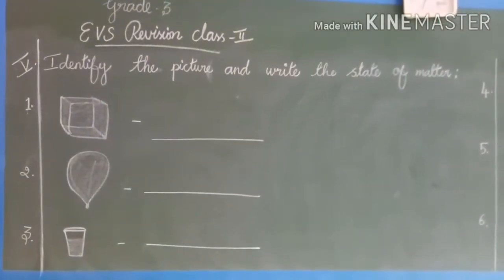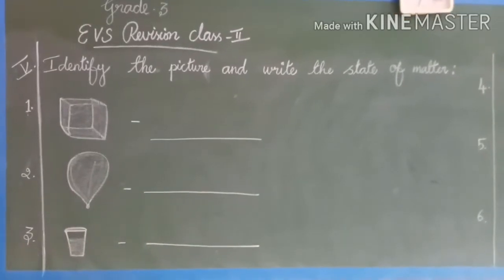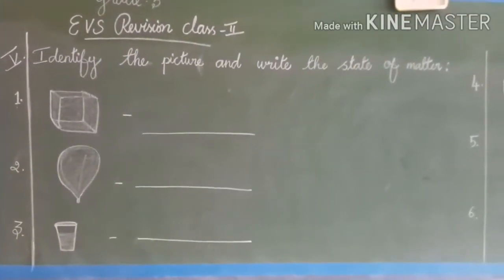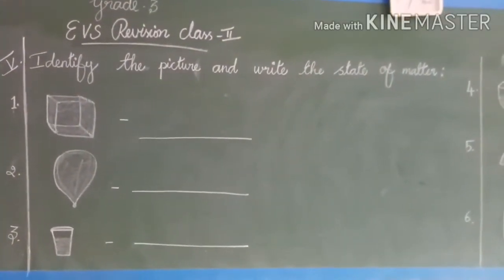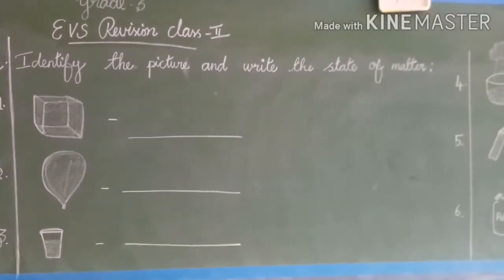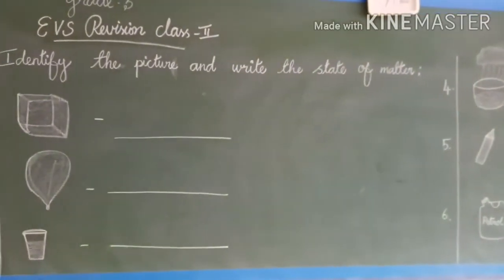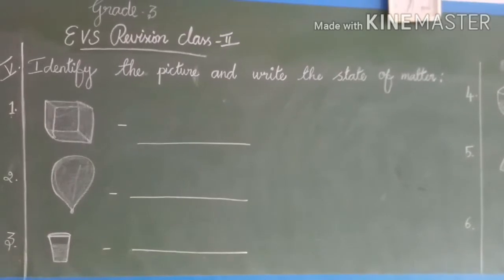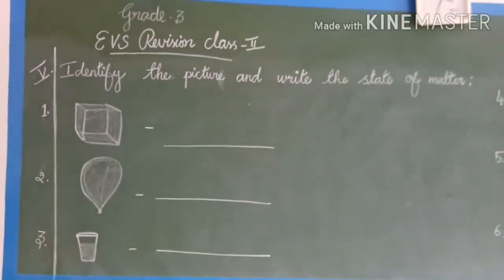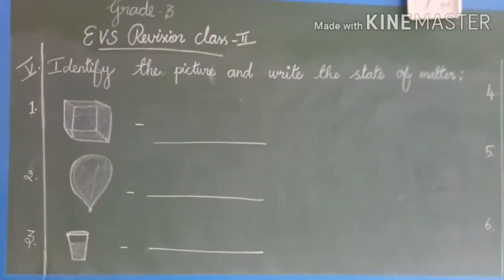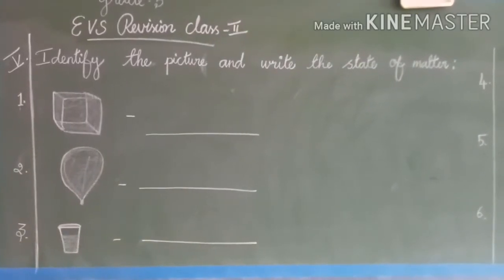Our fifth pattern is identify the picture and write the state of matter.